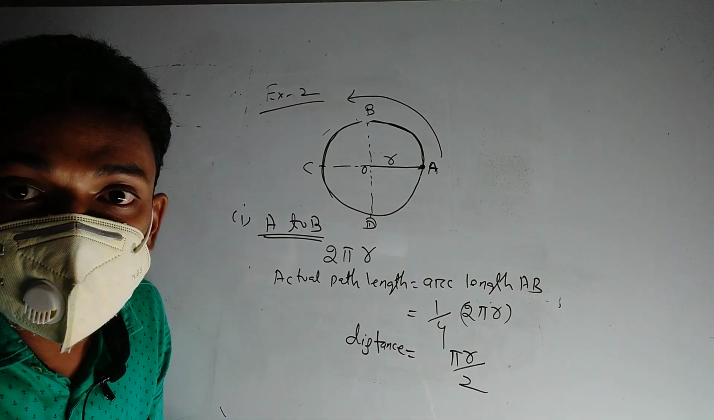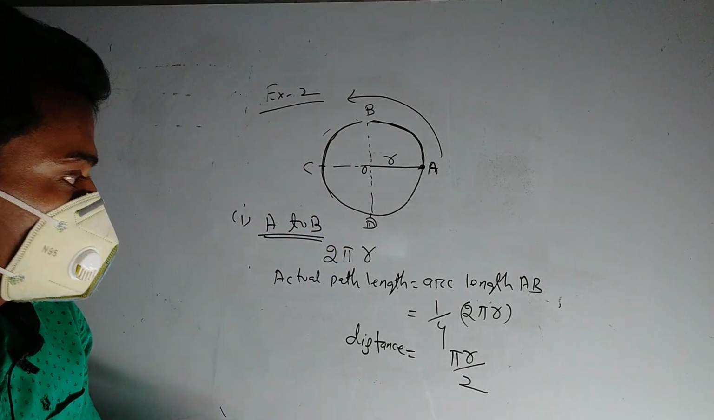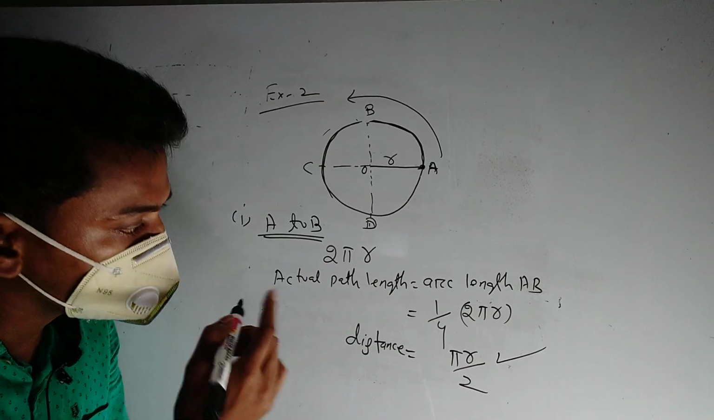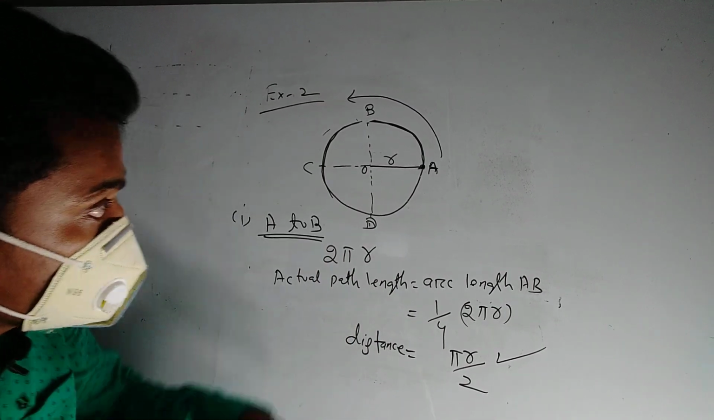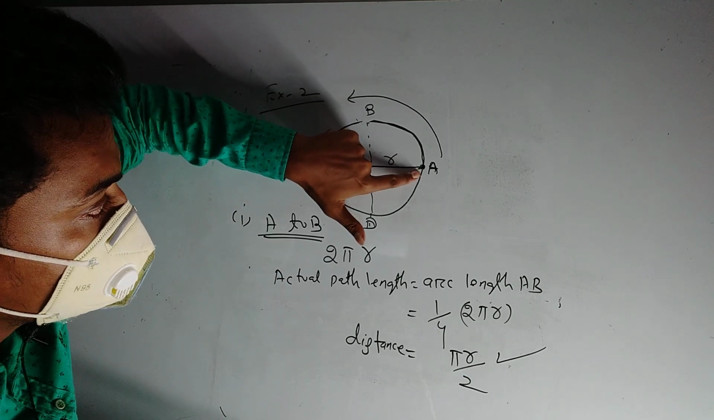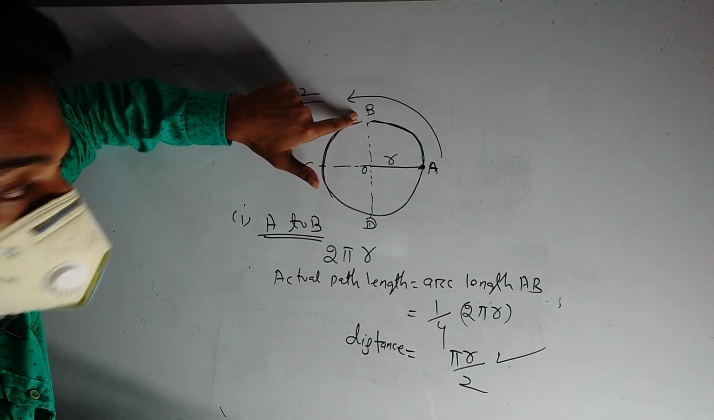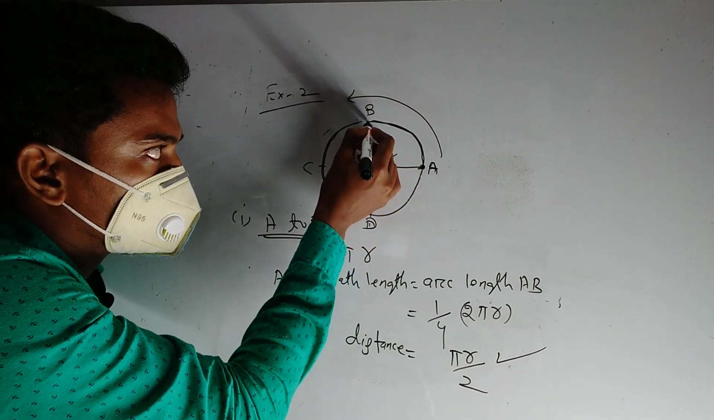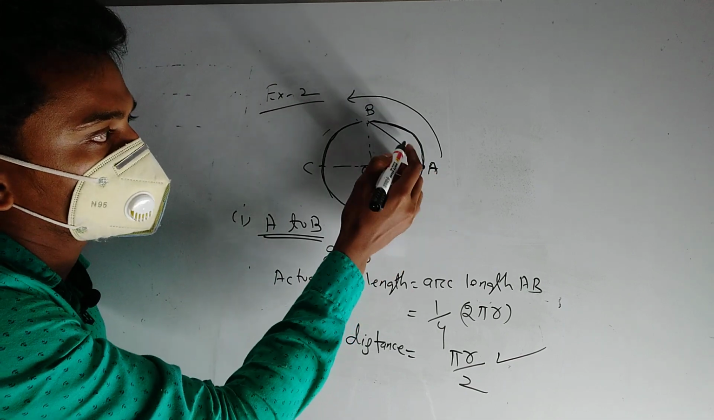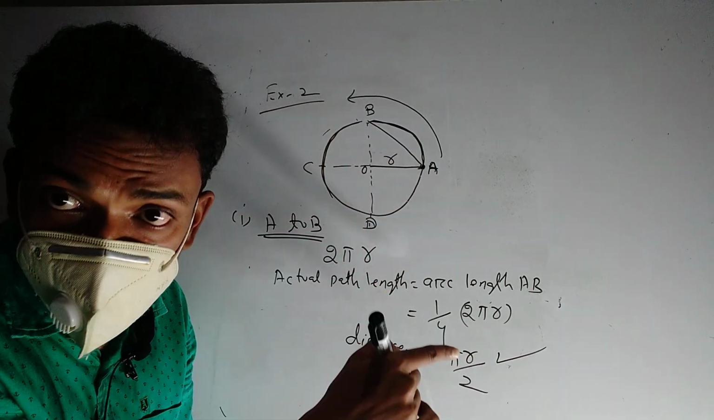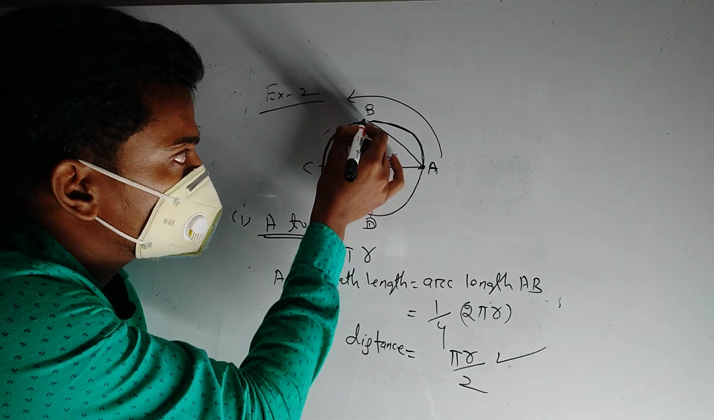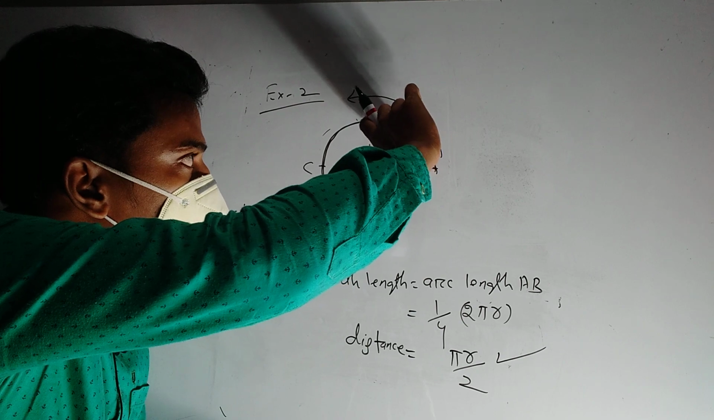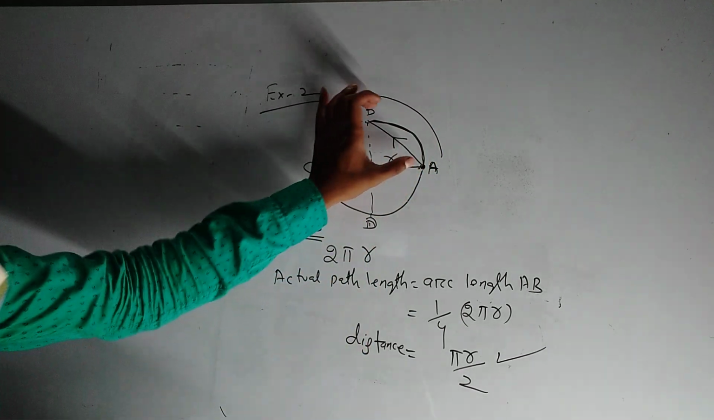Then what is the displacement? First we solved the distance, and now the displacement. I have told you that displacement means simply joining the initial point and the final point through a straight line, and this is the shortest path. The displacement direction is from the initial point to the final point, that is from A to B, and this path length is the displacement.